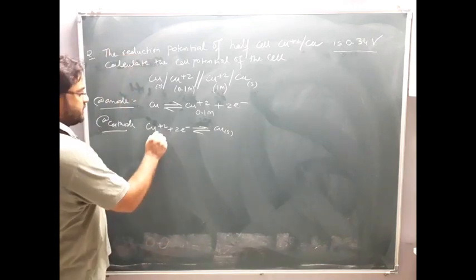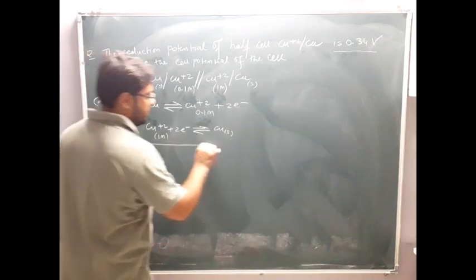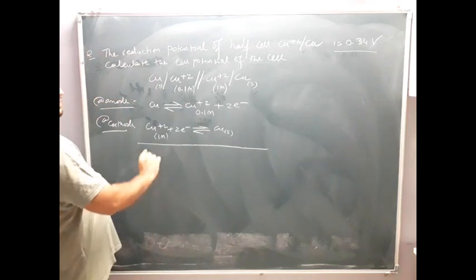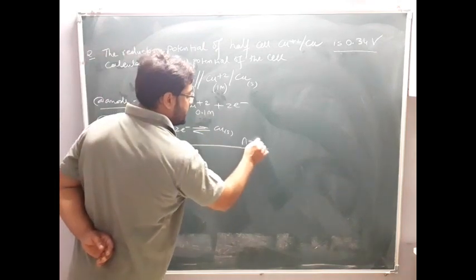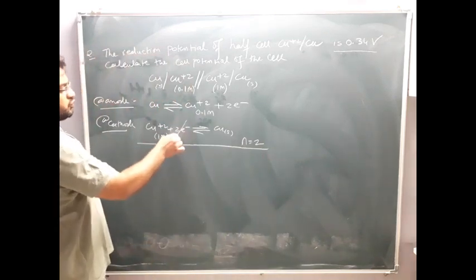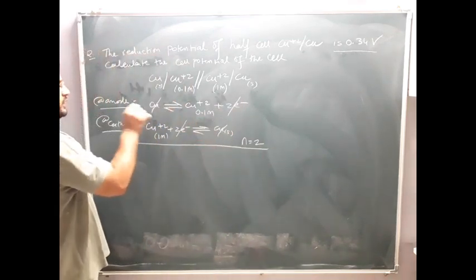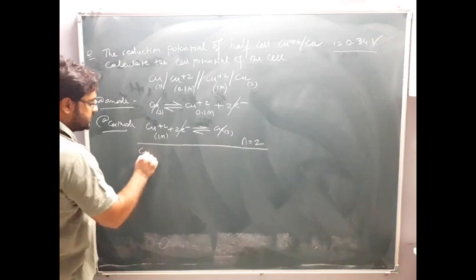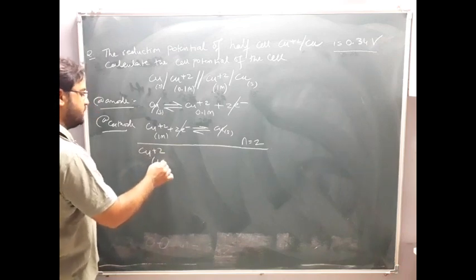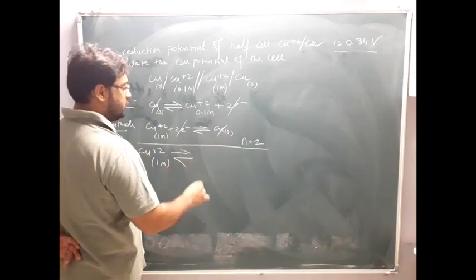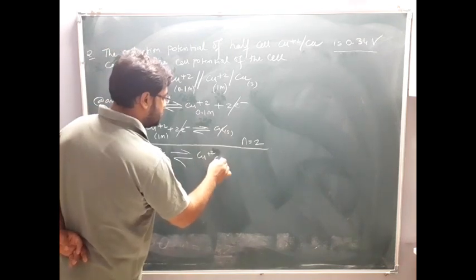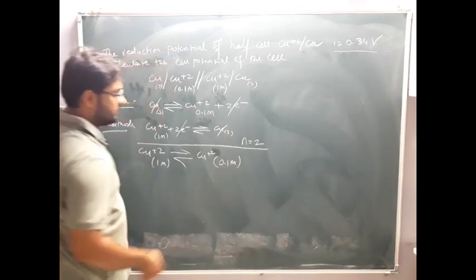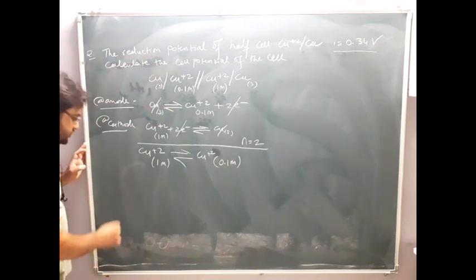Cu plus 2 how much molarity? 1 molarity. You can see here also 2 electrons, here also 2 electrons. So the net number of electrons transferred is 2. These 2 electrons get cut, this Cu solid also gets cut. Remaining is Cu plus 2 of 1 molarity, and here also Cu plus 2 of 0.1 molarity.